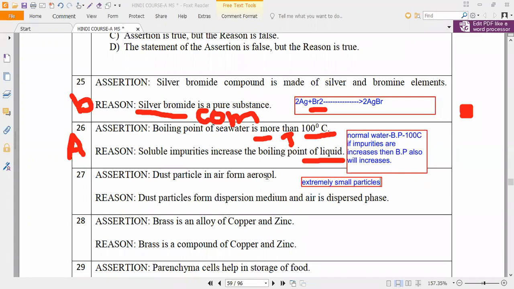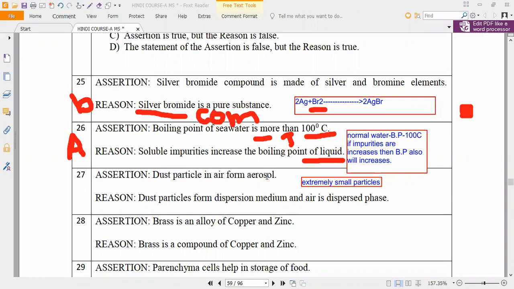You may have seen, while I'm teaching, I have taught you two things: dispersed medium and dispersed phase. In colloidal substances, it will come. Have you noticed it? Dispersed medium and dispersed phase. So now you can answer this one. Directly it is from the textbook only. So dust particles in air form aerosols because why?